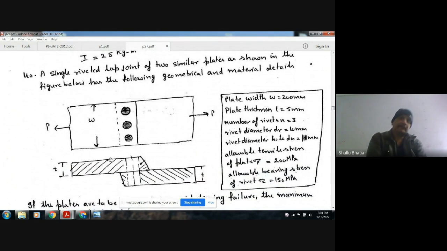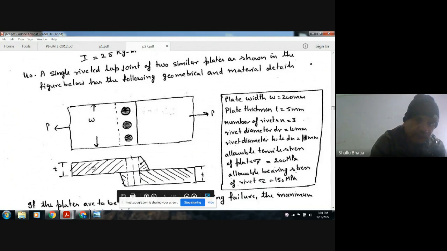Next, a single riveted lap joint of two similar plates as shown in the figure below has the following geometrical and material details. This is the lap joint with width W and load P acting on it.